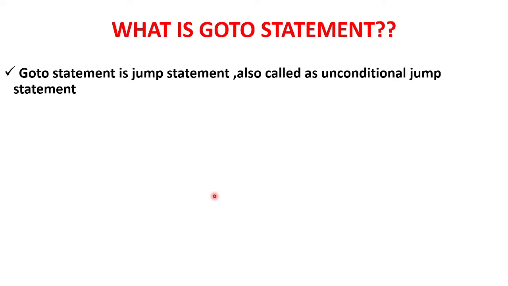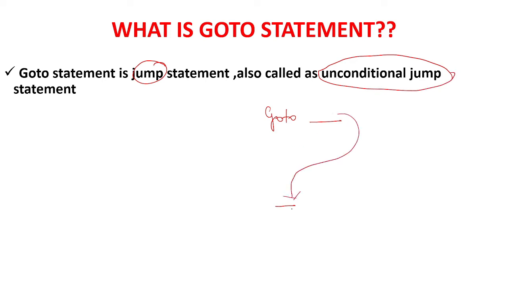Goto statement is a jump statement, also called an unconditional jump statement. What is the meaning of jump statement? Using this goto keyword, you can jump from one part of the program to another part of the program without putting any condition. So it is an unconditional jump statement. This is part number 1, this is part number 2, and you can go from one part to another part using the goto keyword.